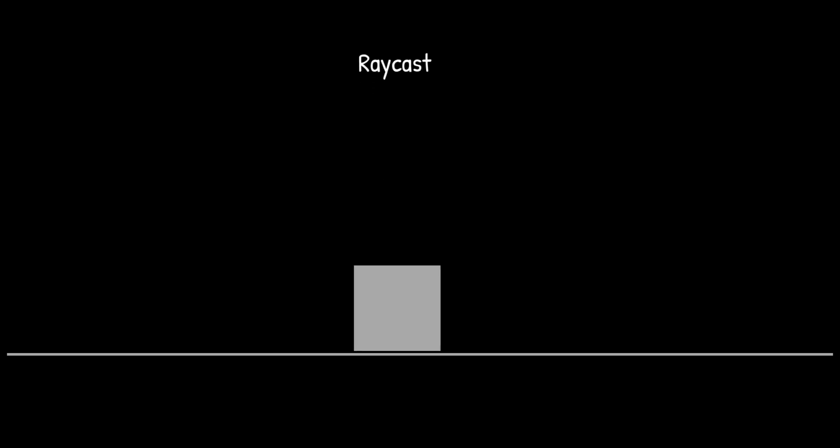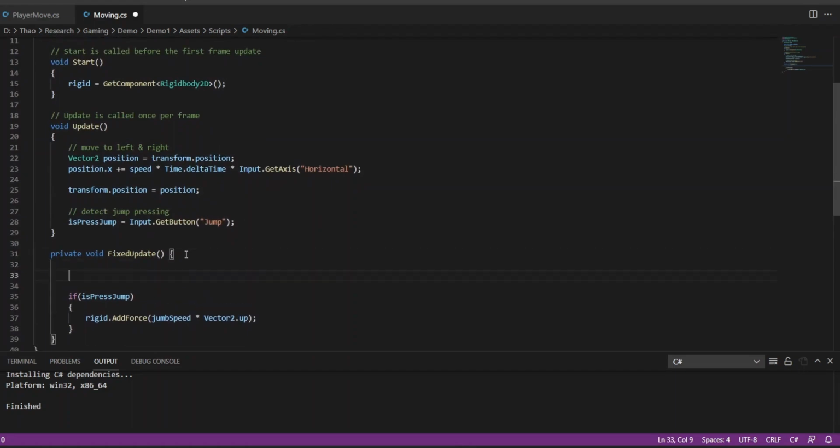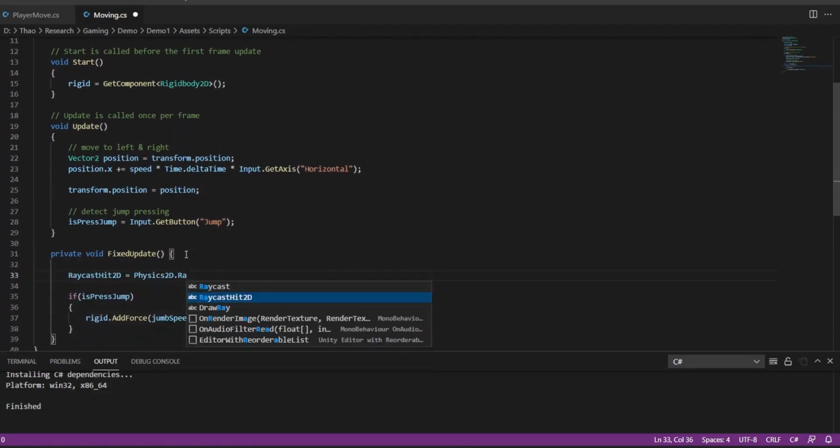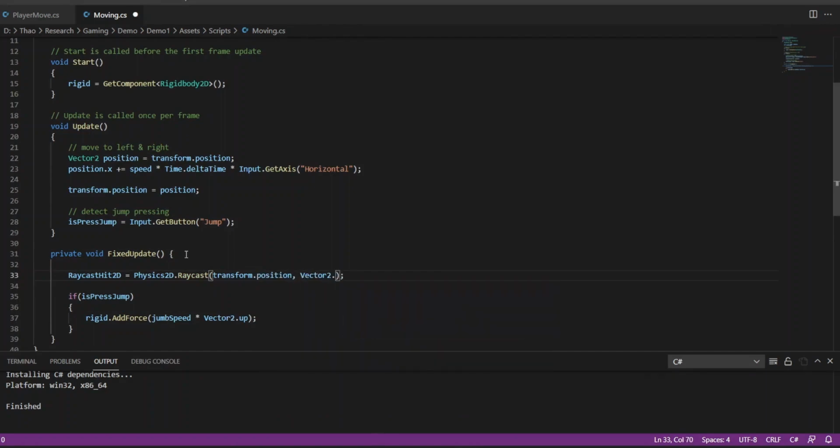That is Raycast, a component from physics. To create a Raycast in Physics 2D, we need a point from the object and the direction of the ray. In this case, the ground is what needs to be detected, so a downward vector is a must. So a basic formula is this. To complete the ray, we have to specify the distance and the layer mask.